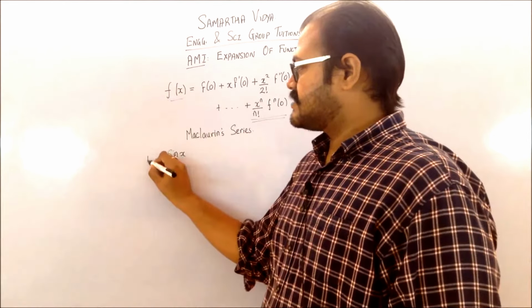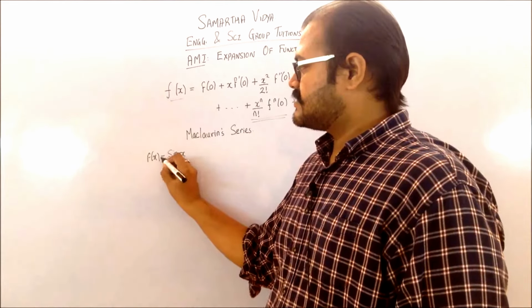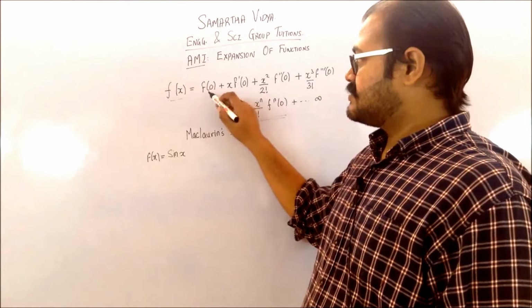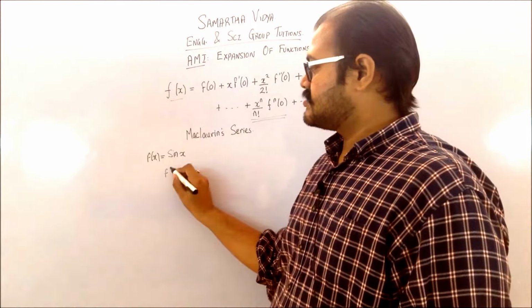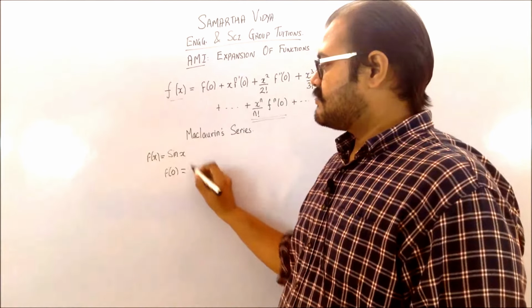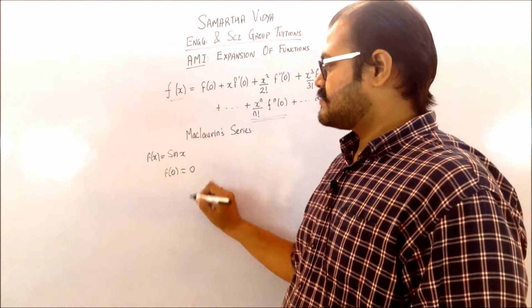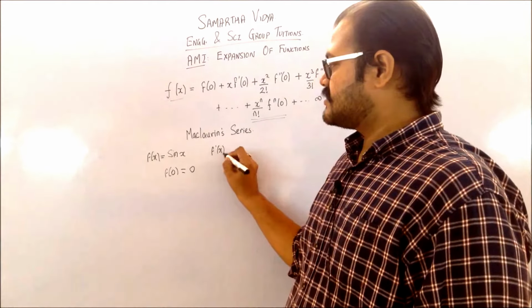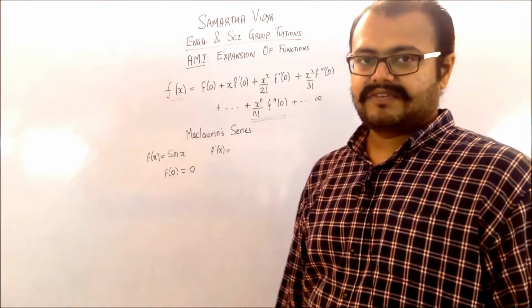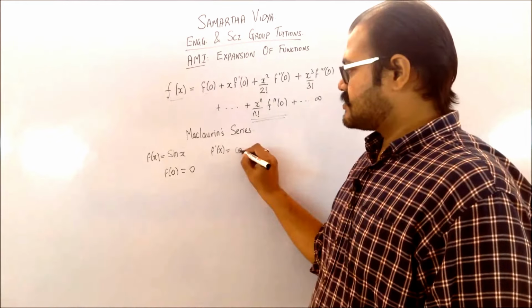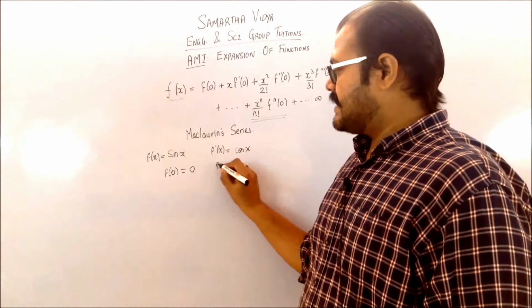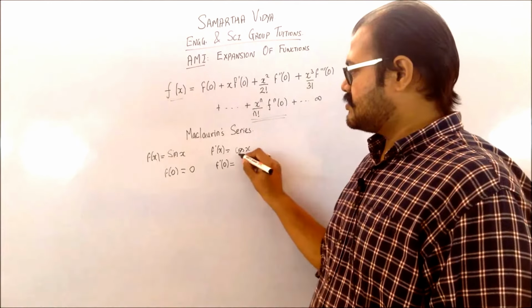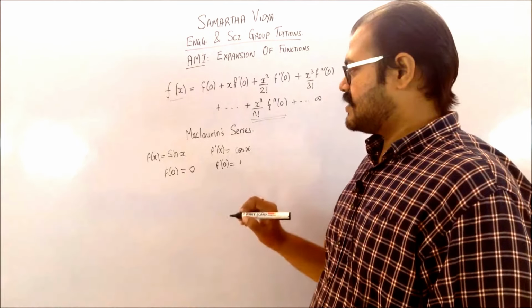sin x expansion where f of x is sin x. What you need to do is you need to just calculate the terms. So first one is f of 0. So you know that f of 0 for sin 0 is 0. Then for the next term you need to find the f dash of x, which is going to be nothing but the derivative of sin x, which is your cos x. And then you also need to find what is going to be f dash of 0. So you know that cos 0 is 1.